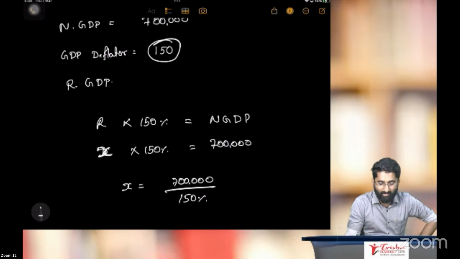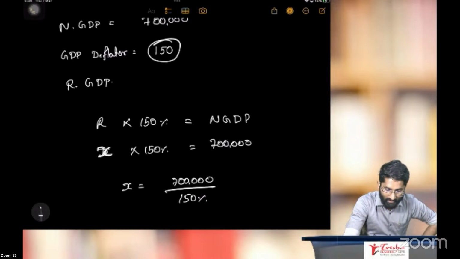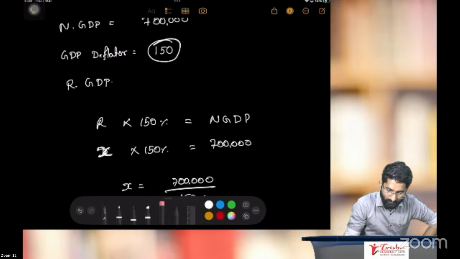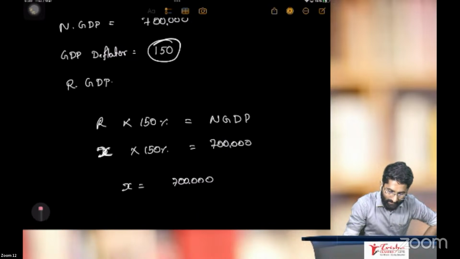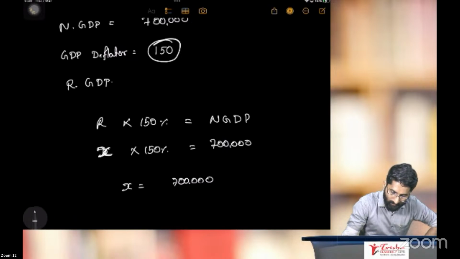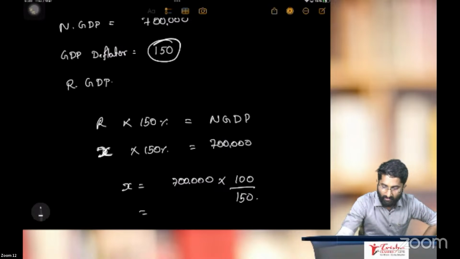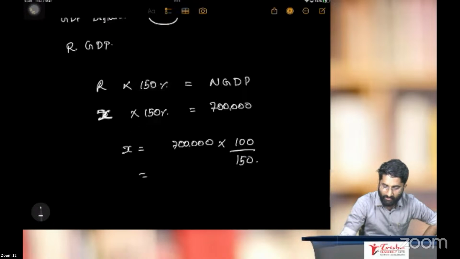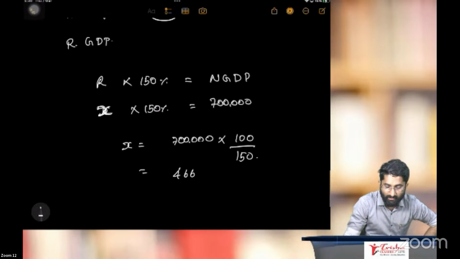If you bring it to this side, you can do 7 lakhs multiplied by 100 by 150. Answer: 7 lakhs into 100 divided by 150. The answer is 4,66,666.66.